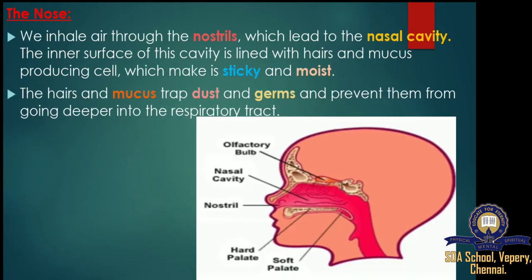Now we will discuss the nose. Every day you encounter many smells, some good like baking bread and some not so good like dirty cloth. We are able to smell all of these aromas and odors because of our nose. In fact, the human nose can detect and recognize thousands of different smells.